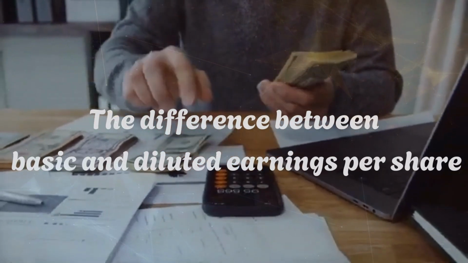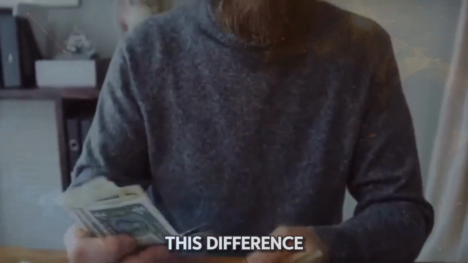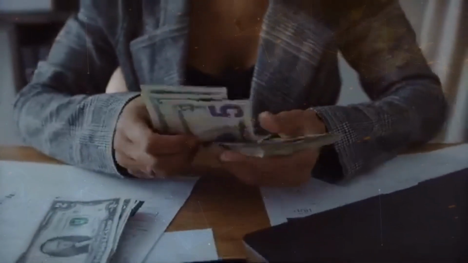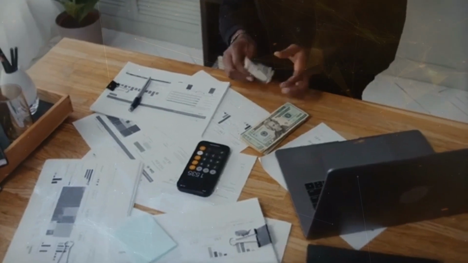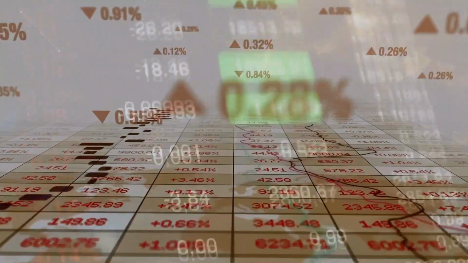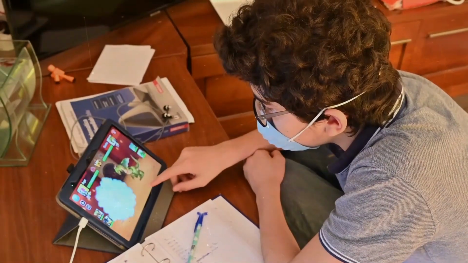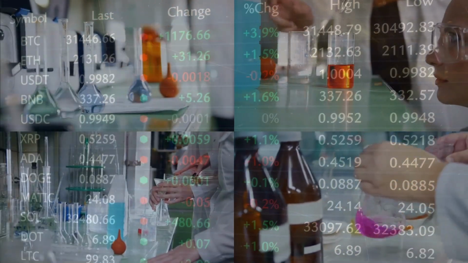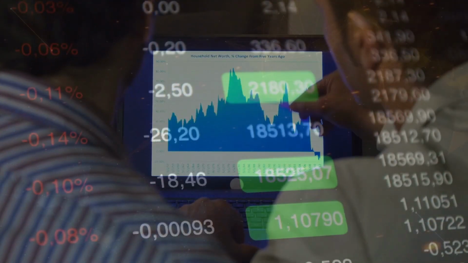The difference between basic and diluted earnings per share. You should understand this difference when making investment decisions. Basic earnings per share indicate how much profit the company generates per share outstanding. In contrast, diluted earnings per share also consider the so-called common stock equivalents. What does dilution mean in this context? Dilution refers to the reduction in earnings per share caused by the assumed increase in the number of shares outstanding.